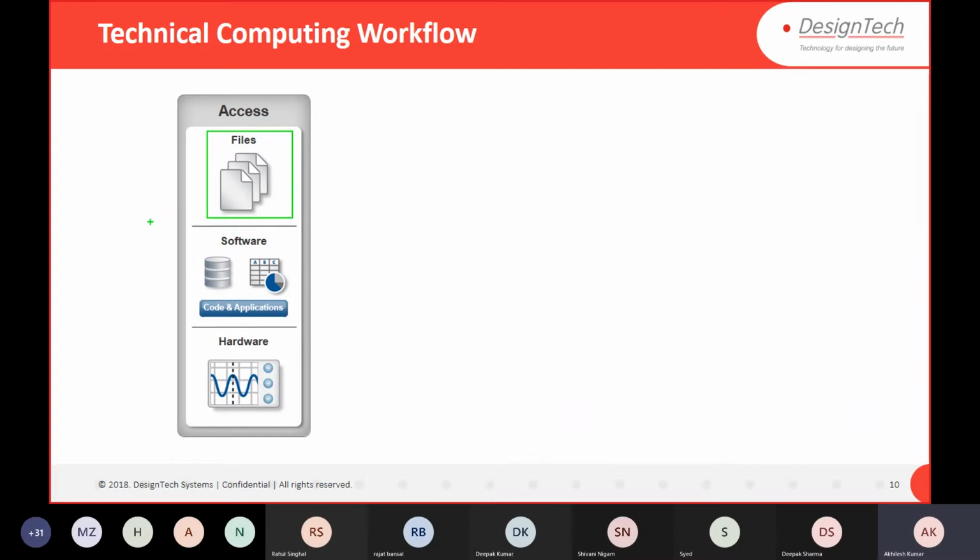Or if you have any other software vendor, you can interface and access data from there as well, like a database. If you have a database, you can interface with MATLAB and access data. MATLAB algorithms work with live data as well.